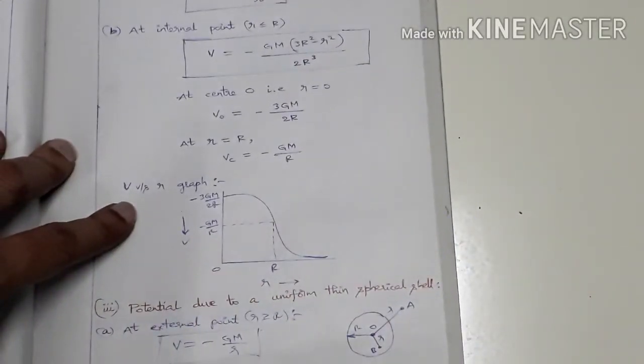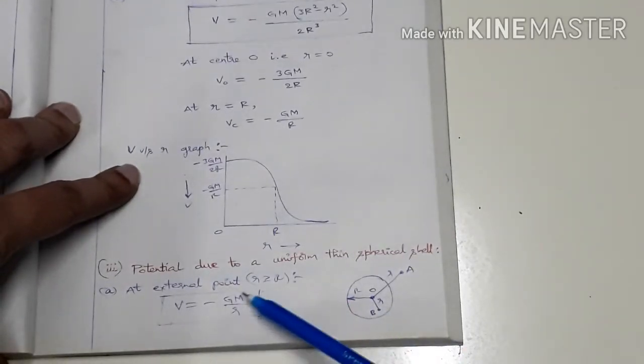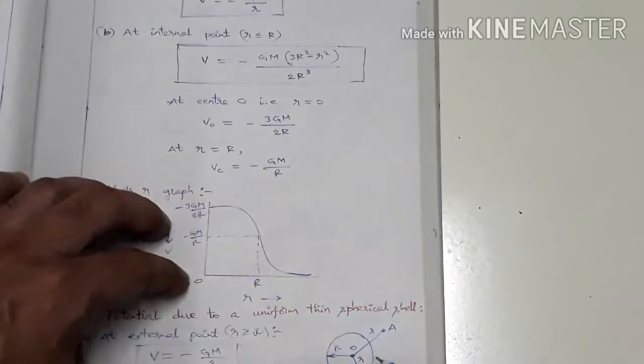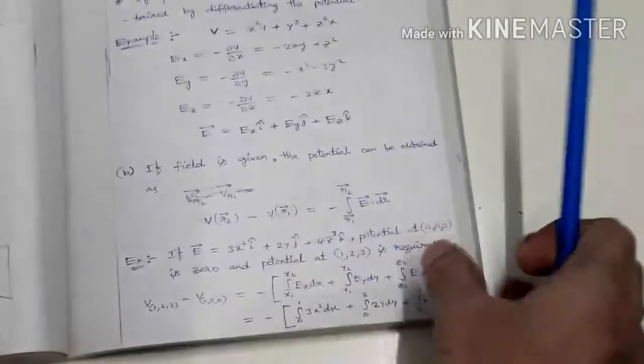So for an external point or for a point on the surface, the expressions will be the same. It is V equals minus GM by small r. So if you want it for a surface point, in place of small r, you will put capital R. It's enough. Okay.